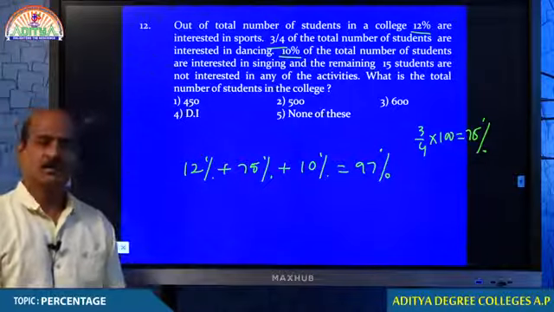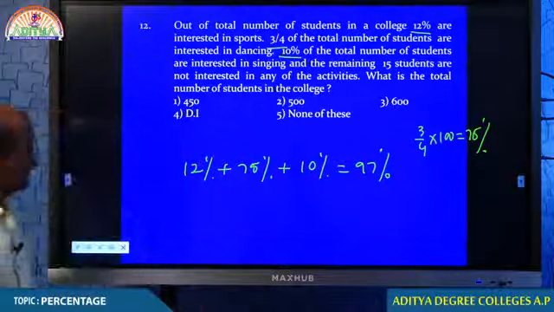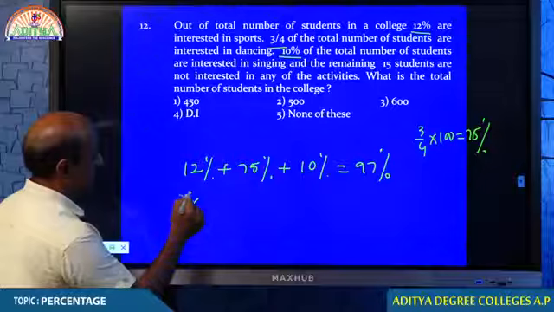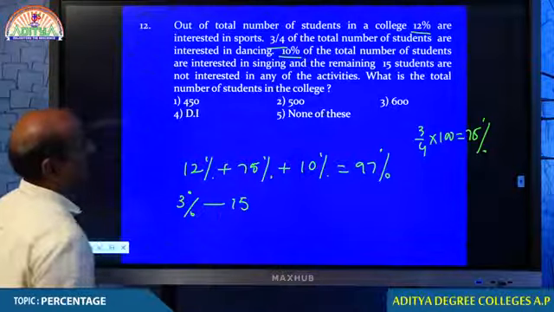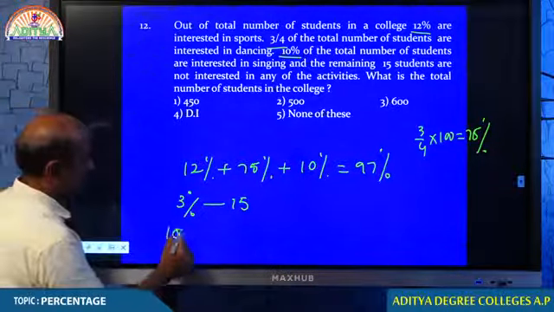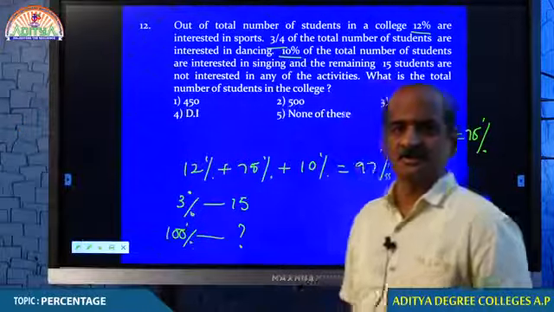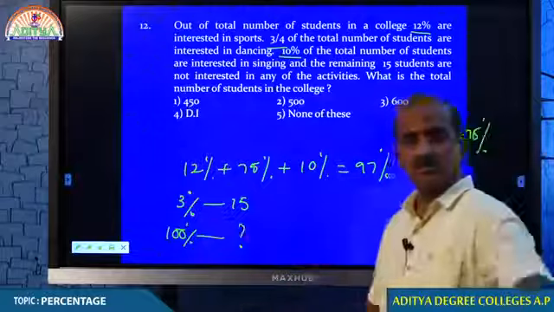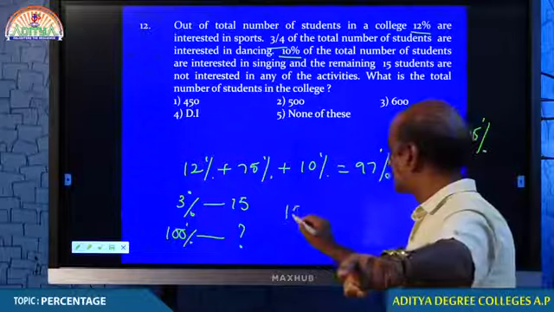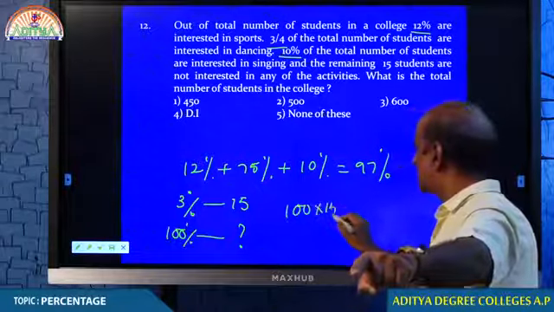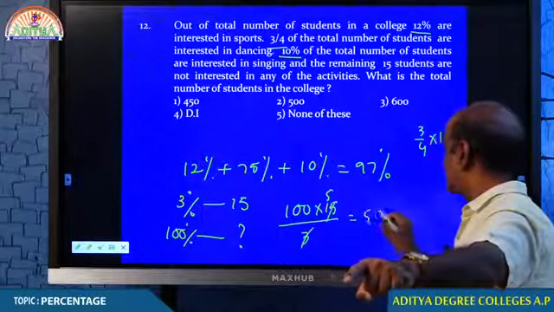Now 3/4 converted into percentage is 75%, that is what I have taken. 12 plus 75 plus 10, 97% got engaged in some activity. Therefore, I can tell you that 3% are idle and those 3% are equal to 15. What is the total number of students? 100% is how much? The 3% is equal to 15. 100% is how much? 100 into 15 by 3. Therefore, your answer must be 500.